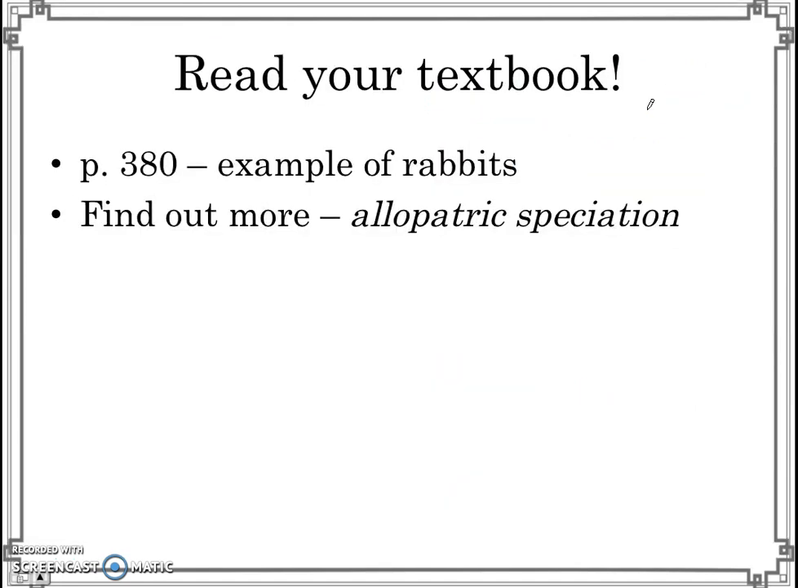Alright, so in your textbook, there's this very helpful other example. You can read it on page 380. Or you can also find out more online by searching up this term, allopatric speciation, to find out more about how new species can arise through natural selection.